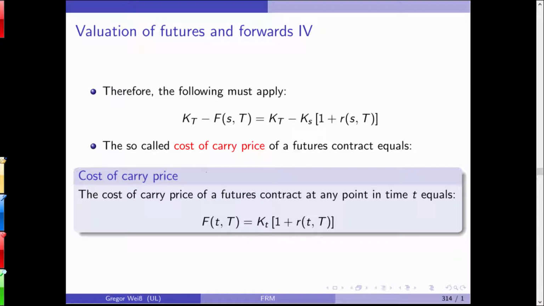And this is a very simple valuation. If you want to know what the price of an oil future with maturity 2 years should look like, you simply take today's spot price times 1 plus interest rate, and you should get our best arbitrage-free price for the future today. This is the cost of carry price.